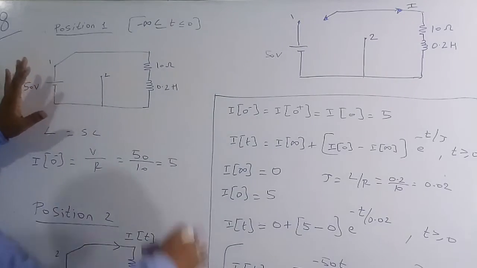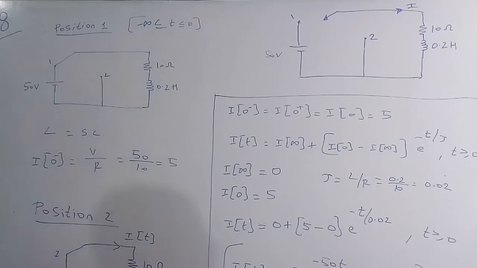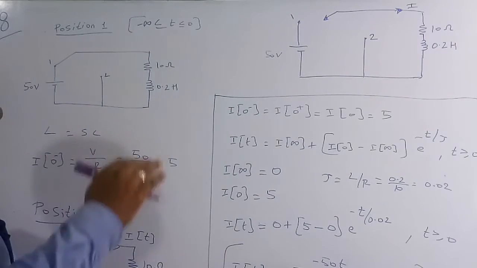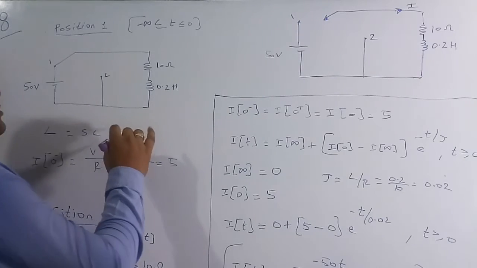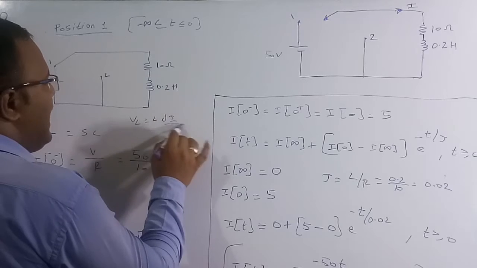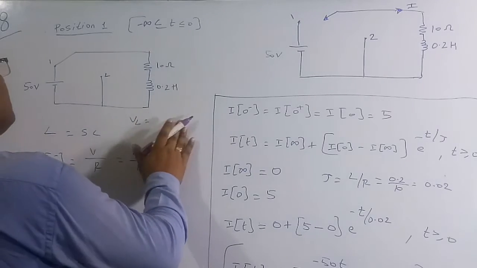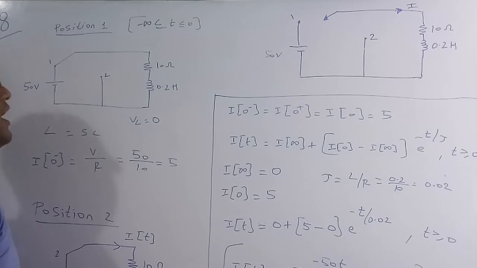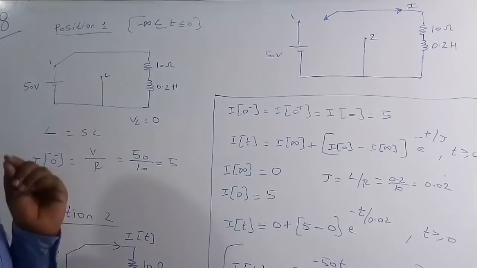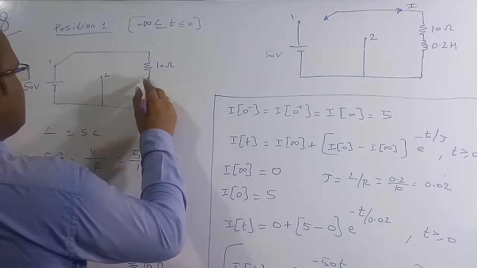So we can say the circuit is at steady state condition. At steady state, for an inductor the current reaches a constant value. The voltage across the inductor, VL is equal to L di by dt. As the inductor current is constant, di by dt becomes 0, so VL becomes 0. Therefore, at steady state with a DC source, the inductor acts as a short circuit, so I replace this inductor with a short circuit.